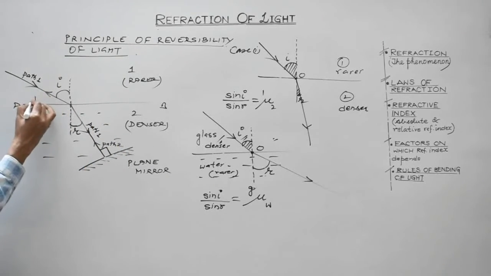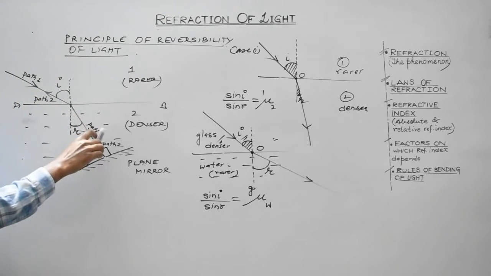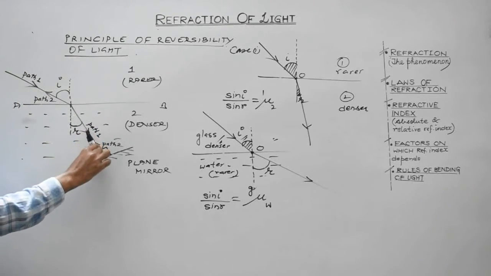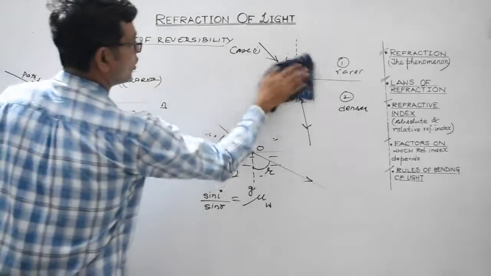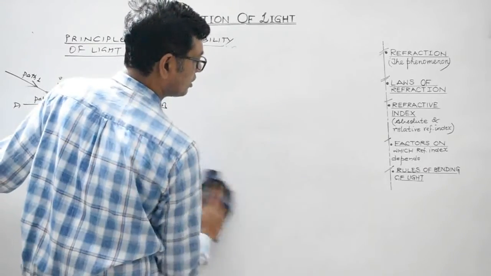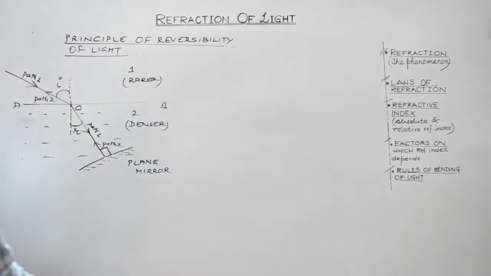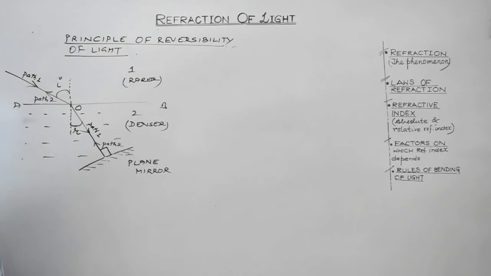This is path 2. This is path 1, and on getting reflected, it will retrace its path in the opposite direction. This is path 2, right? So what to do is, we will apply Snell's law for path 1 as well as for path 2, and we will come across a very important result. Again, I repeat, students, we are discussing the principle of reversibility of light.